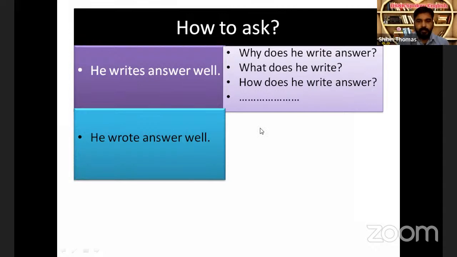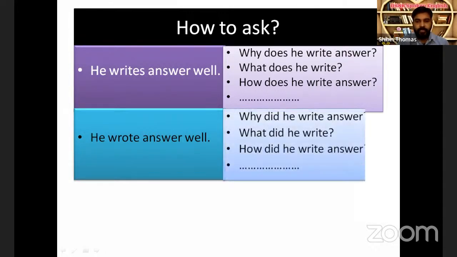We can see, why did he write answer? What is the difference between the first question in the first column and the first question in the second part? Does write becomes did write. The reason is the sentence here is wrote. Wrote means did write. In such a way, we need to learn how to split verbs. Wrote is the second form of the word write. Second form means did plus the first form. Did plus write is wrote. So that's how we got the question, why did he write?